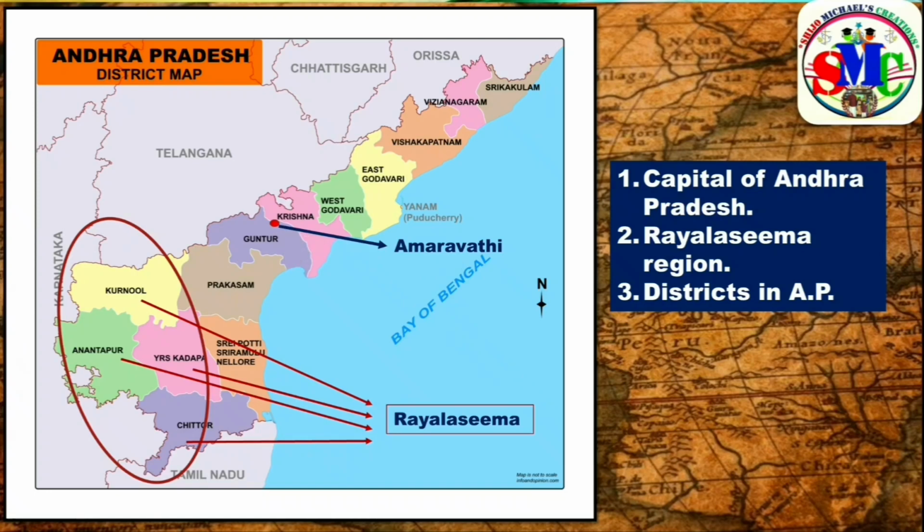Then all the districts in Andhra Pradesh, that is Srikakulam, Vijayanagaram, Visakhapatnam, East Godavari, West Godavari, Krishna, Guntur, Prakasam, Nellore, Kurnool, Anantapur, YSR Kadapa and Chittoor. Then what is the Rayalaseema region? That is Kurnool, Anantapur, YSR Kadapa and Chittoor districts together known as Rayalaseema region in Andhra Pradesh.